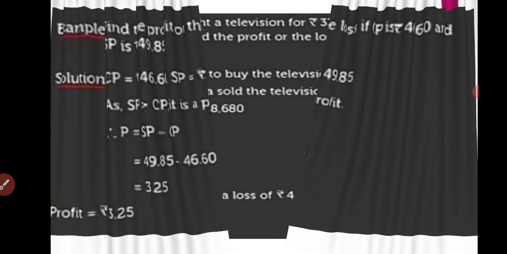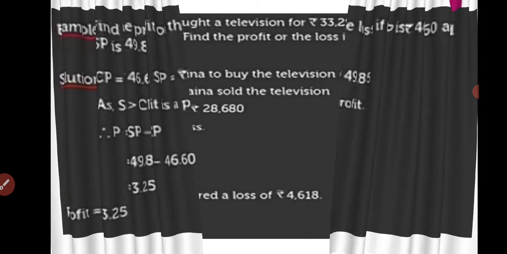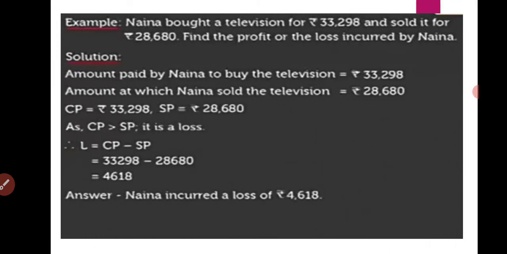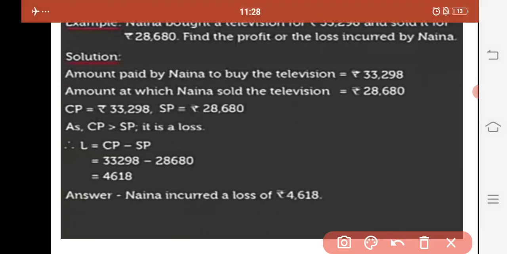Now, let us have the second example to clear your doubt. Nana bought a television for rupees 33,298. Since Nana paid rupees 33,298 to buy a television, that means this is its cost price, and she is selling it for rupees 28,680.